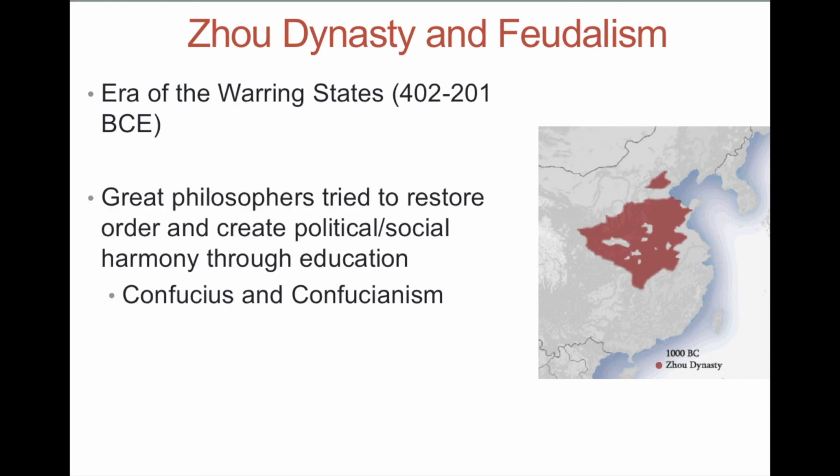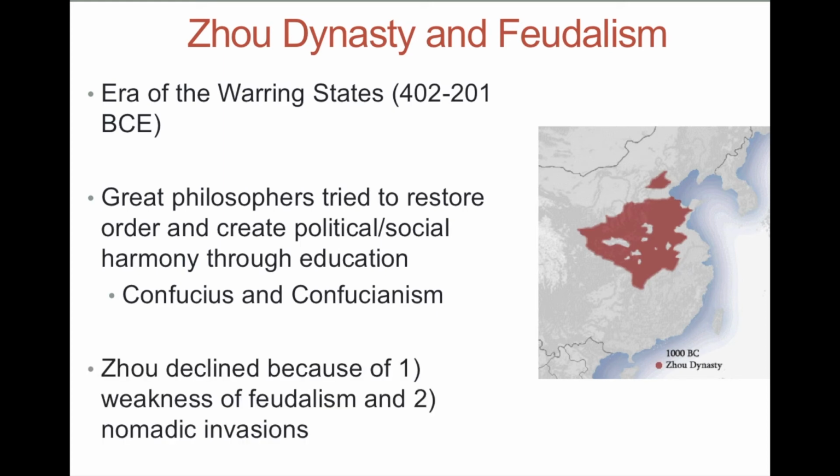So where do we go from here? Well, we have all this chaos, and ultimately philosophers are trying to study the chaos. Why are things going poorly? What can we do to improve them? You have people like Confucius, who is trying to figure out what we can do to restore order, to restore peace, and essentially restore the mandate of heaven. Ultimately what we see is Confucianism, and then another study which we'll look at is legalism, ultimately helping to reunify China and get rid of this era of warring states, which is total discord.